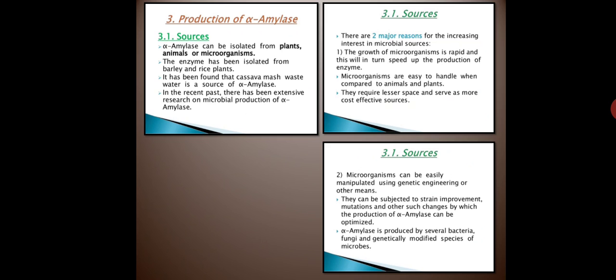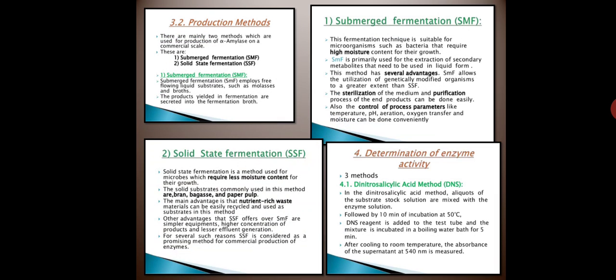So these are the 4 steps for the production of amylase. Now let's see each step in detail. First, selection of microorganisms. Mostly it may be bacteria. Bacillus subtilis is used. By using Bacillus subtilis, the amylase enzyme is produced at a temperature range of 40 to 45 degrees Celsius. And if you want more production, then the temperature is kept at 20 to 37 degrees Celsius, okay. This is in the case of bacteria.